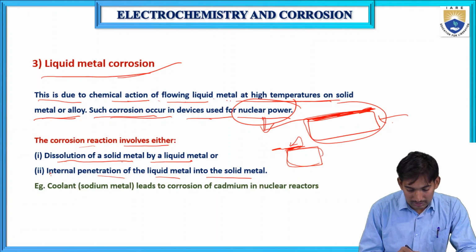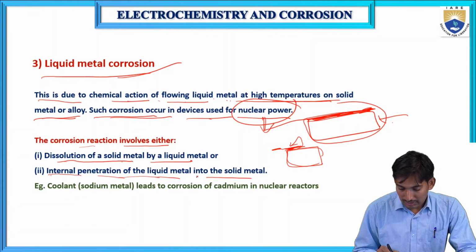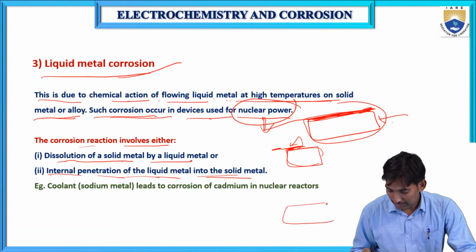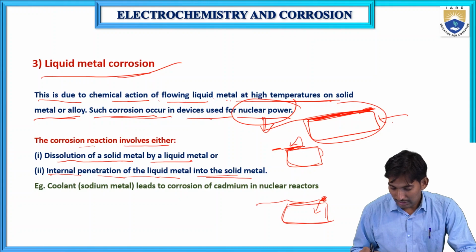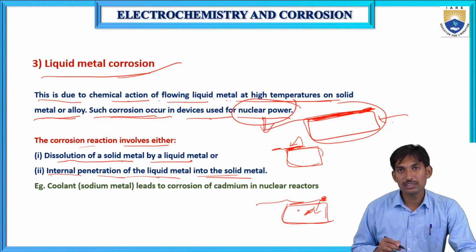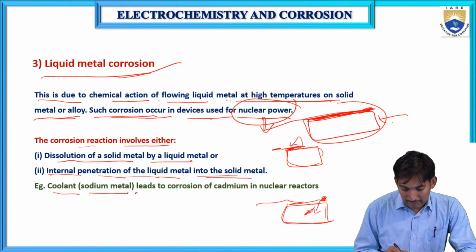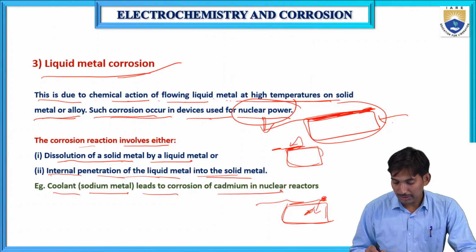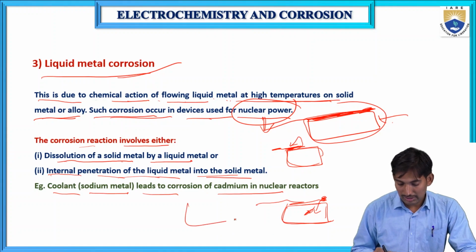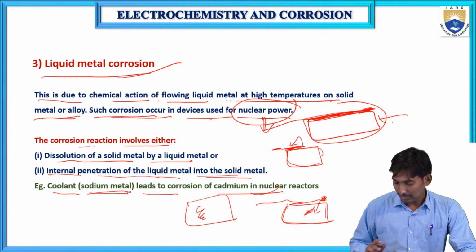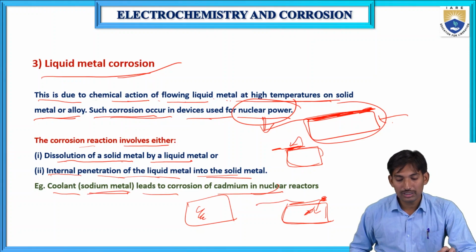The second one is internal penetration of the liquid metal into the solid metal. This is the solid metal. The liquid metal flows on this metal, penetrates into the solid metal, and the metal surface undergoes corrosion. For example, coolant sodium metal leads to the corrosion of cadmium in nuclear reactors. This is an example of liquid metal corrosion.